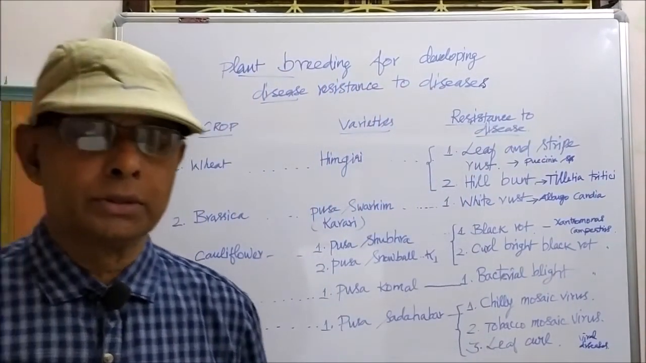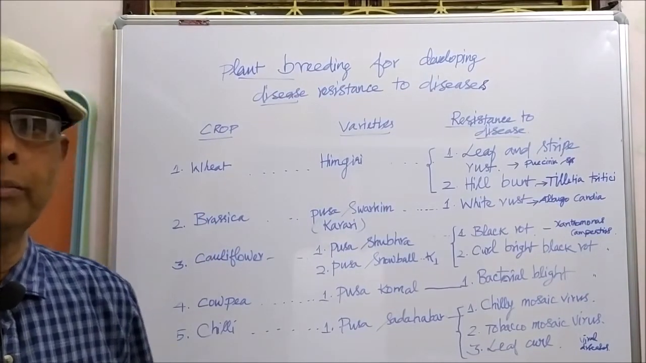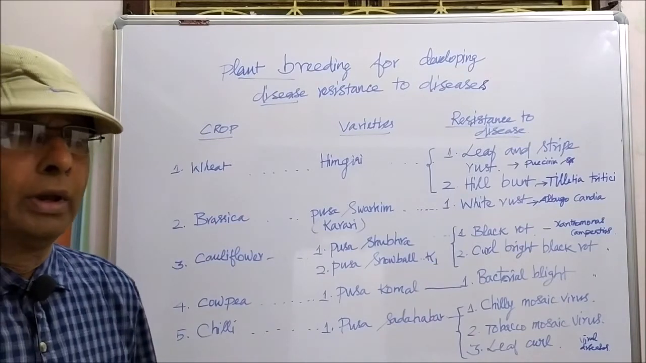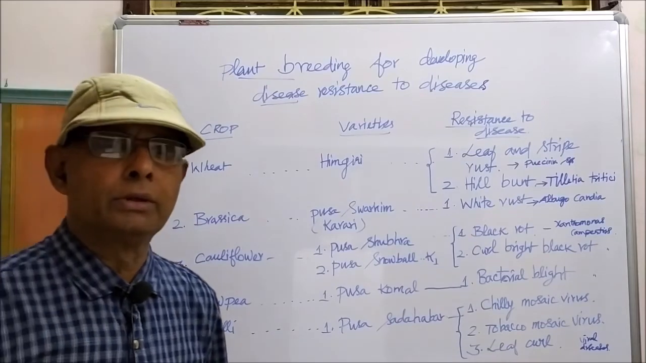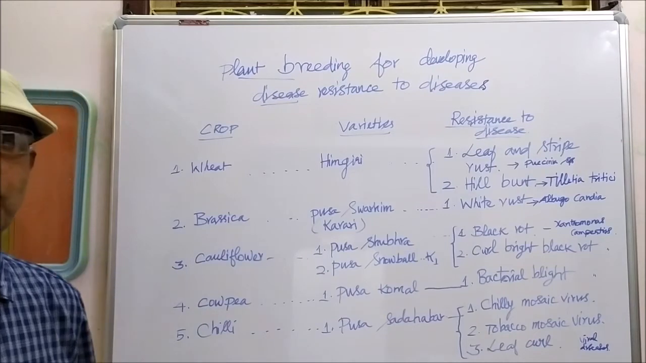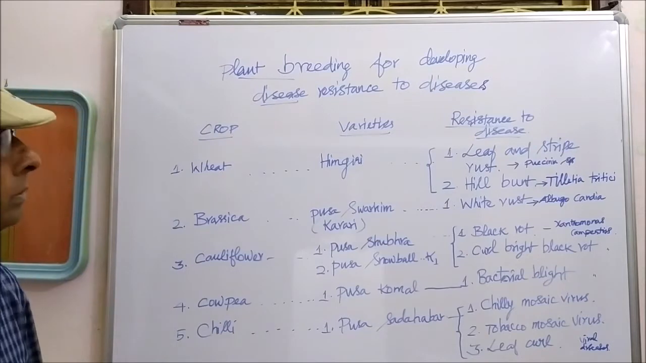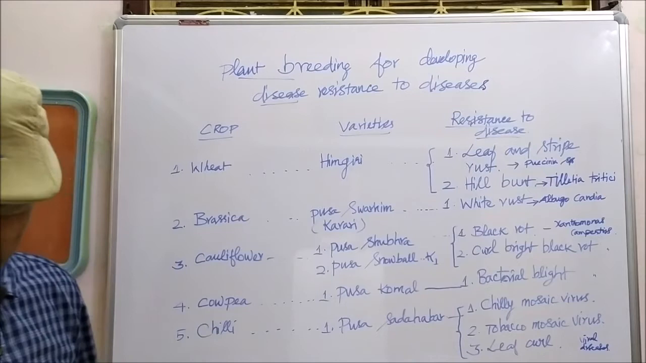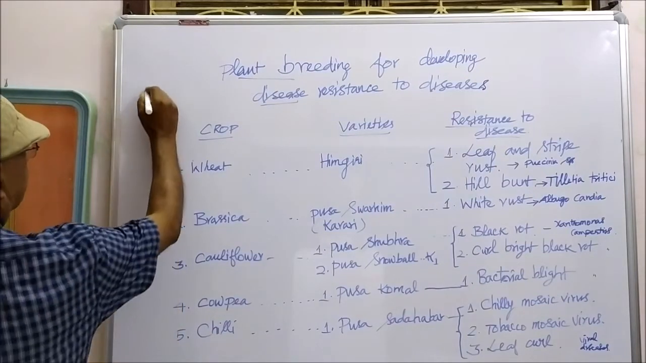My dear students, now I am going to talk about plant breeding for developing resistance to diseases. A number of disease-resistant varieties have been released for some of the crop plants in plant breeding. There are two methods followed in order to develop disease-resistant plants. One is hybridization, another one is selection.